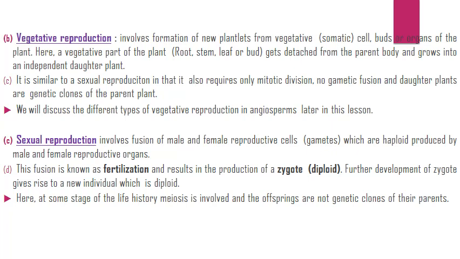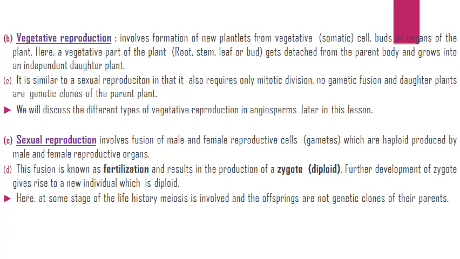Vegetative reproduction involves formation of new plantlets from vegetative cells, buds or organs of the plant. Here a vegetative part of the plant gets detached from the parent body and grows into an independent daughter plant. It is similar to asexual reproduction in that it also requires only mitotic division. No gametic fusion, and daughter plants are genetic clones of the parent plant. We will discuss the different types of vegetative reproduction later in this lesson.